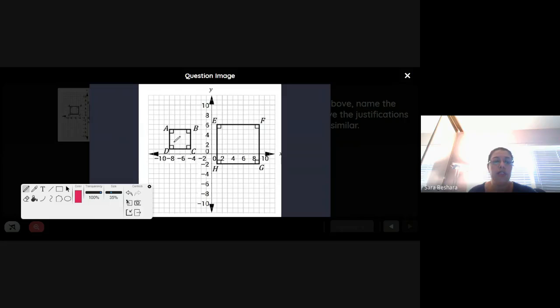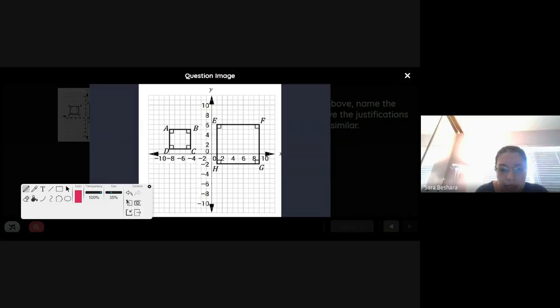So first I need to know they're definitely similar. I can see that because one has a change in size compared to the other, but there's no change in the actual shape. They're both squares. So let's go ahead and count what AB is, and corresponding with AB should be EF.